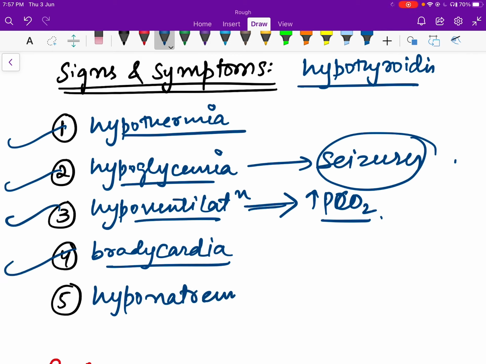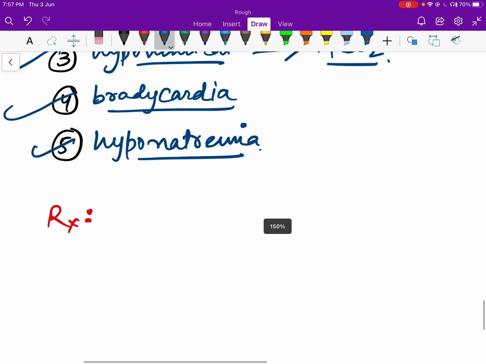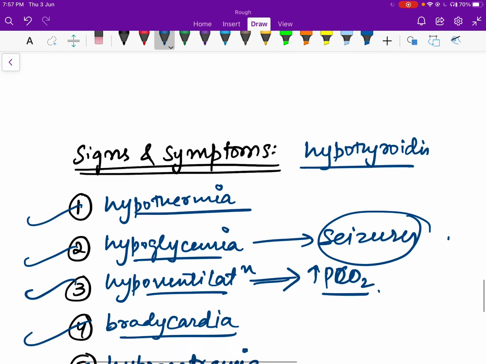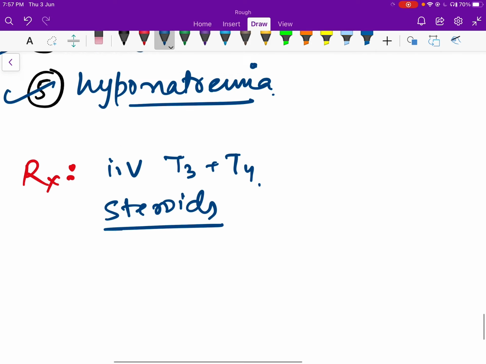So these are signs and symptoms of myxedema coma, and it's an emergency condition. It should be treated as soon as possible. How will we treat it? It's a form of severe hypothyroidism, so we'll give thyroid hormone. For treatment, we'll give intravenous T3 plus T4 and steroids. This is how we manage myxedema coma.